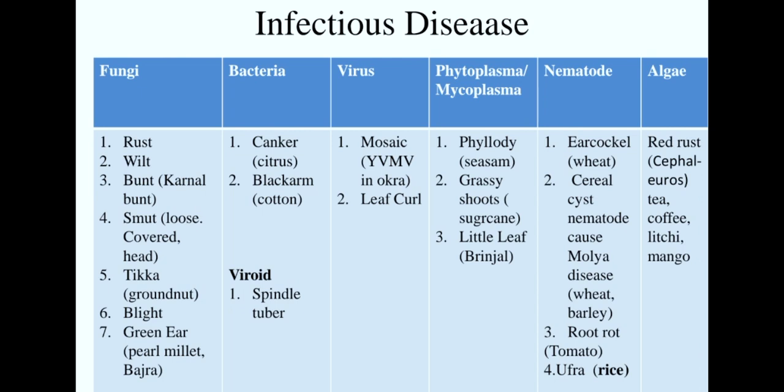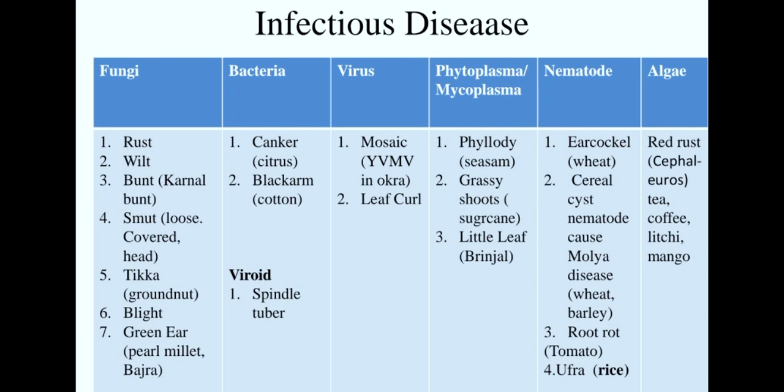Bacterial diseases like canker, commonly we have heard about citrus canker. Second one, black arm disease occurs in cotton crop. Viroids normally cause spindle tuber disease. Viruses cause mosaic, leaf curl. In mosaic, yellow vein mosaic virus in okra.